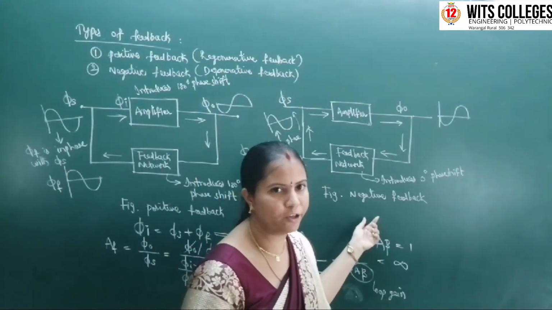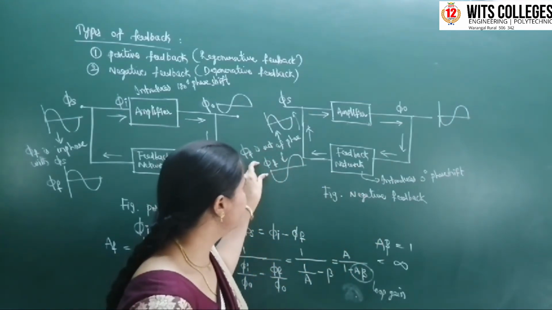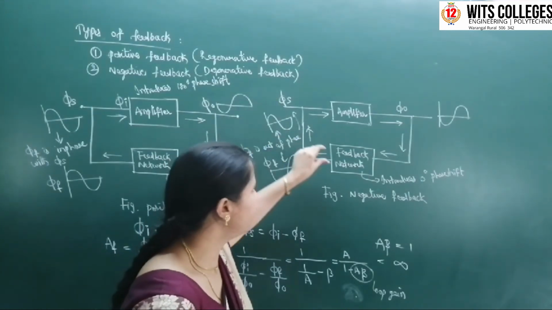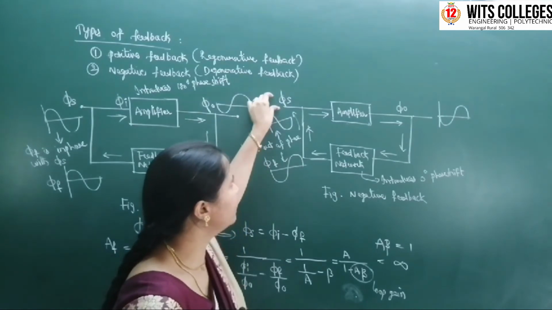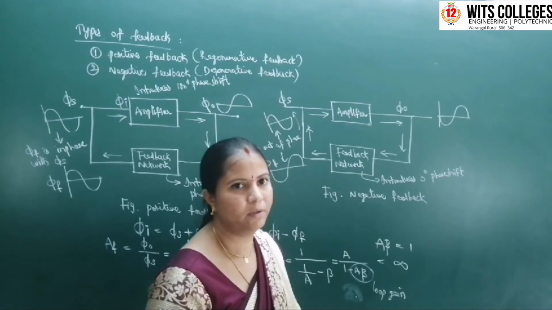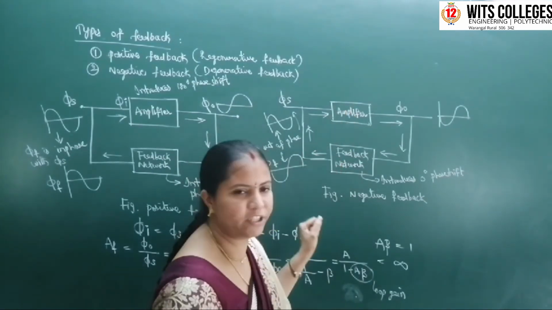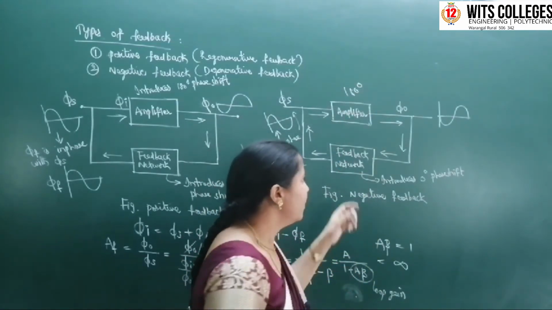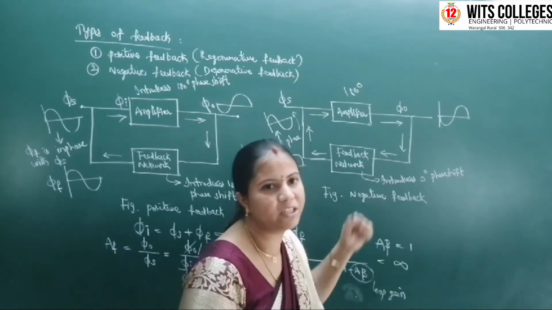How will we define the negative feedback? The feedback network output signal phi f being out of phase with the input signal phi s is nothing but negative feedback. Here in this diagram the amplifier introduces 180 degrees phase shift, but this feedback network is designed such that it introduces 0 degrees phase shift.